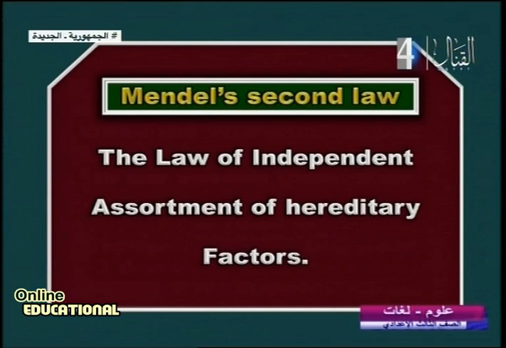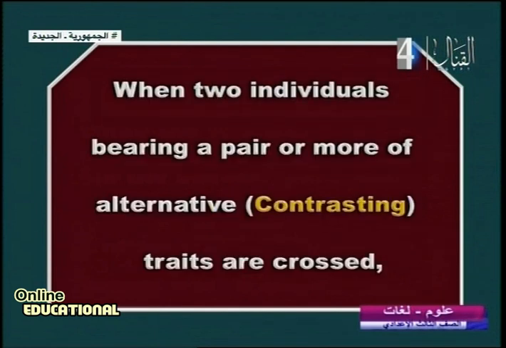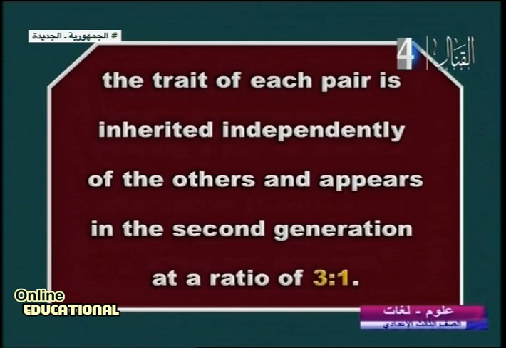When the two individuals bearing a pair or more of alternative or contrasting traits are crossed, pair or more crossed, what happened? The trait of each pair is inherited independently of the other and appears in the second generation. What is the ratio? By the same ratio, 3:1. Can you differentiate between the second and first law? Very easy to know: 3:1, just a pair or more for the second.